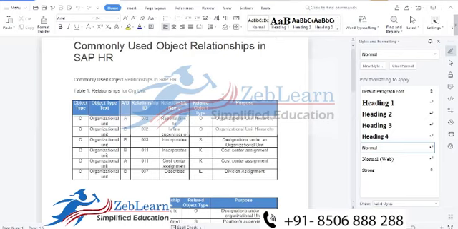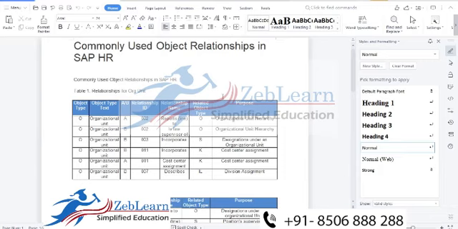What is the meaning of a relationship? It is a relationship within the object. Already I have discussed some relationships with you. What is the relationship between organization management and position? Between position and person? Between position and cost center? Between position and job? According to those relations, there are some relationship IDs available in SAP HCM.